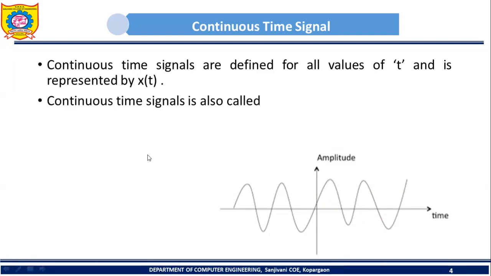Continuous time signal is also called an analog signal. An example of a continuous time signal is AC power supply. Or consider one more example, the sound which is generated by a human being. That sound is also a continuous time signal. That sound signal is also defined at each and every time instant.